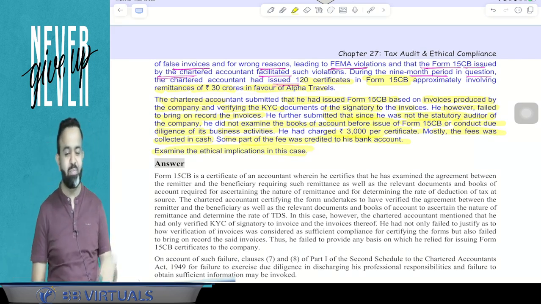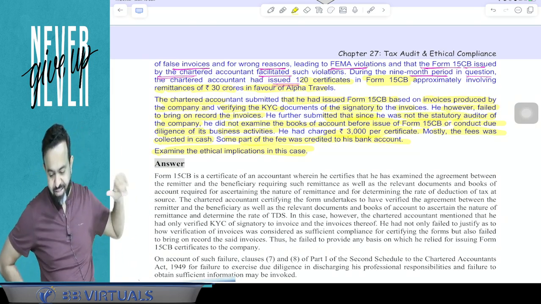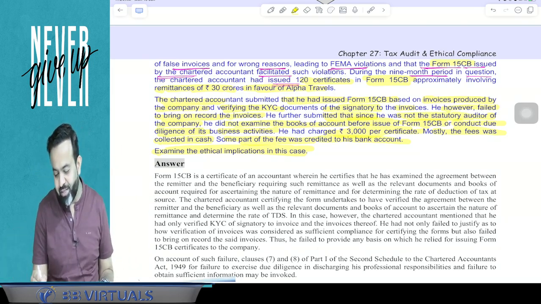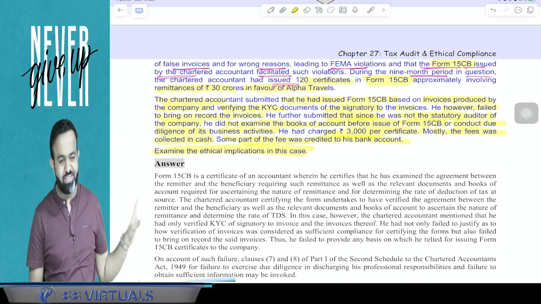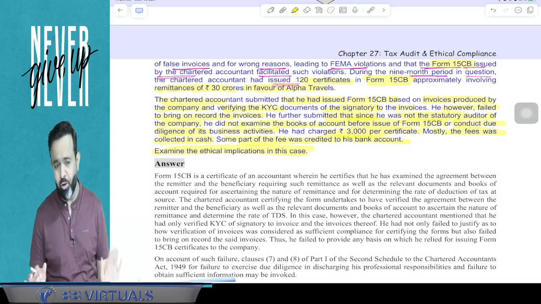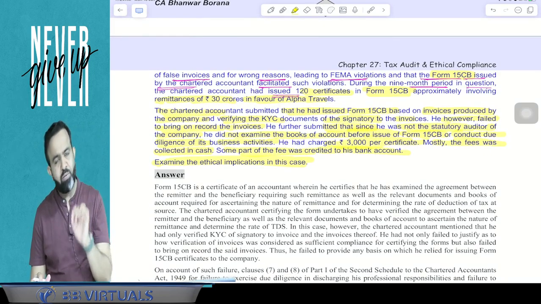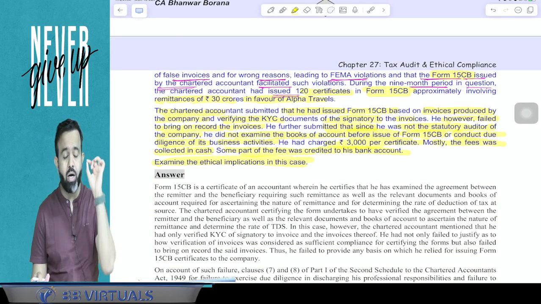Guys, you know that in practical life this also happens. Many times a chartered accountant issues a fake form 15CB. He never verifies the details and all, and he issues the form number 15CB. This is the question. Now guys, whenever any chartered accountant issues the form number 15CB, then he has to understand